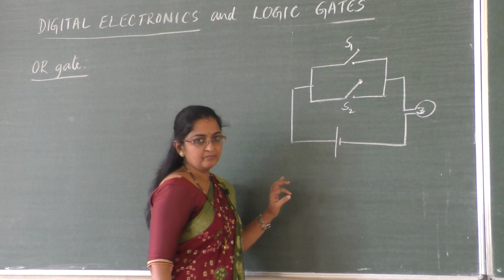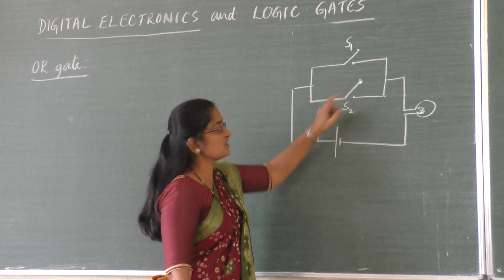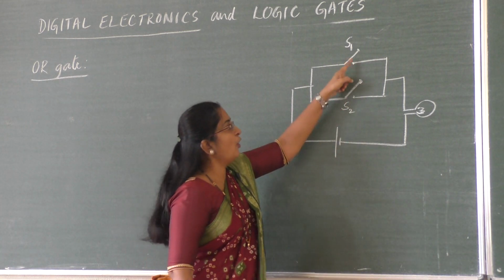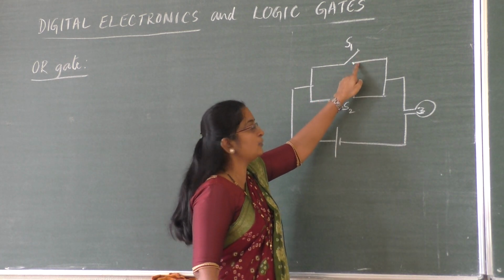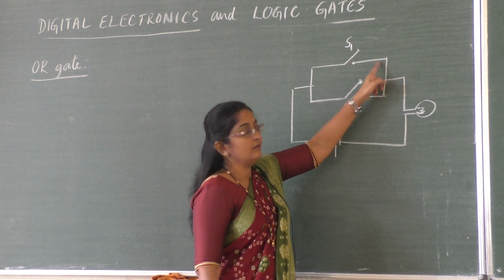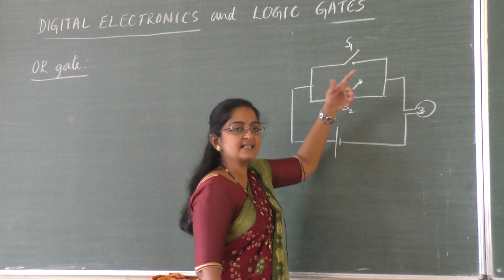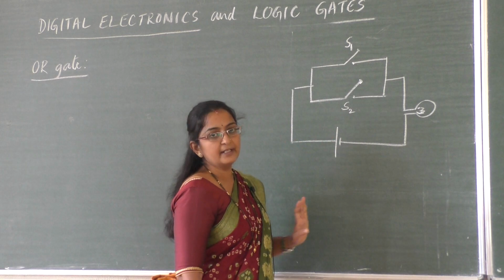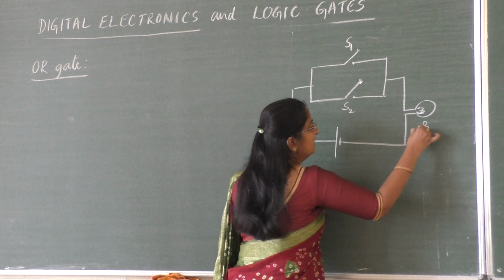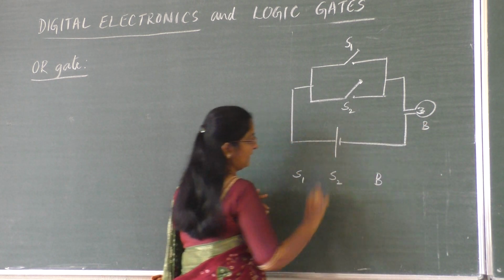a bulb is there. Now the bulb is off already. Here these 2 switches, we manually should turn on and off. If I turn on the switch here, turning on the switch means I have to press this. When I press, this will become a closed path. When it is open, I say that the switch is off. When I press this, I say that the switch is on. So now let this be the bulb. Let me write the combination S1, S2 and bulb B.